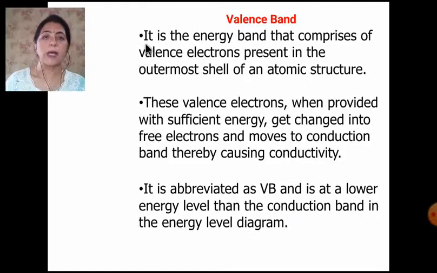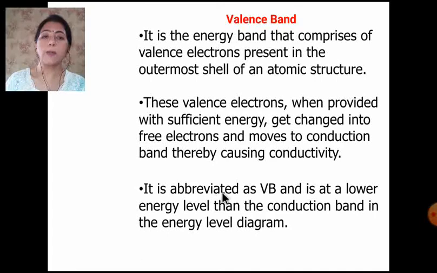The valence band is the energy band that comprises the valence electrons present in the outermost shell of the atomic structure. These valence electrons, when provided with sufficient energy, change into free electrons and move to the conduction band, thereby causing conductivity.